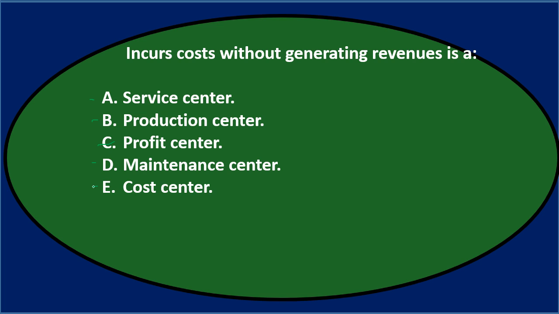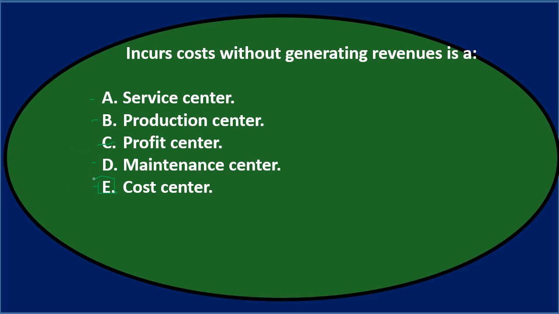Let's go through this again. Incurs costs without generating revenue is A. Now, when we think about these centers, we want to think about the ones that are going to be most familiar to us. A service center, a production center, a maintenance center, or a cost center. Note when we're trying to break these things out, the cost center should sound familiar. The profit center should sound familiar. Those are the main two centers. And then there's an investment center, which is going to be managing investments. But the two main that we would probably think most about for the day-to-day operations, profit center, cost center. So it's going to be E of these items.